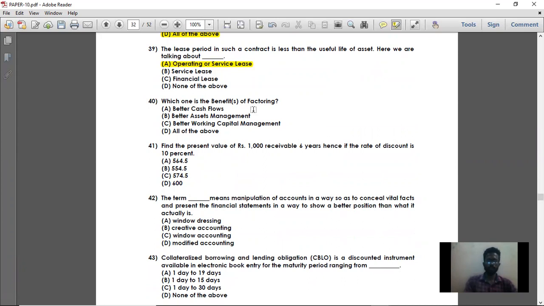Next, moving on to question number 40. Which one of the following is a benefit of factoring? Better cash flows, better assets management, better working capital management, all of the above. So option D, all of the above. All these are benefits of factoring. So for question number 40, option D is the right answer.